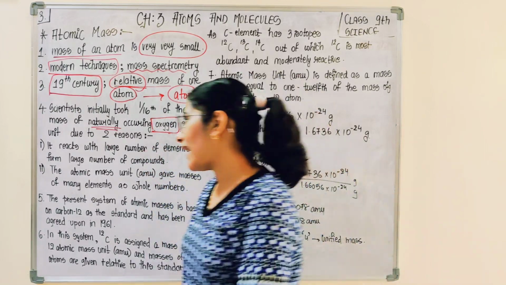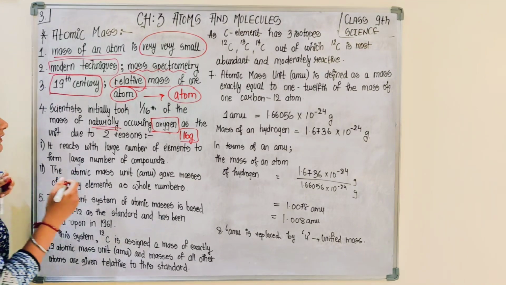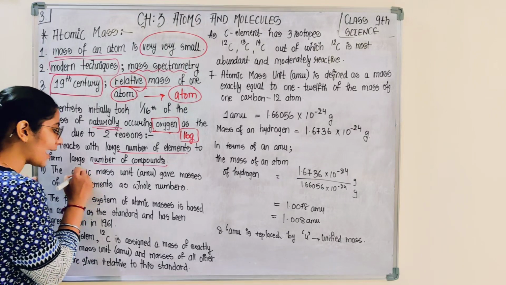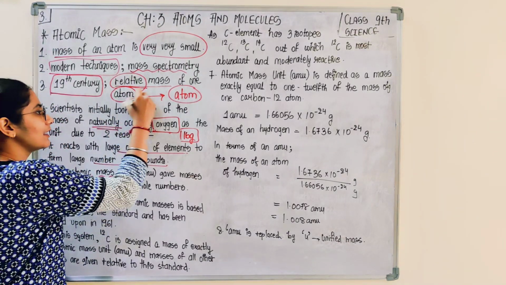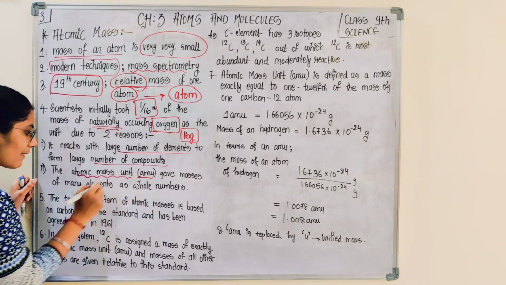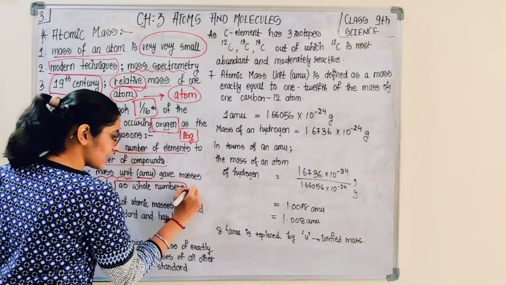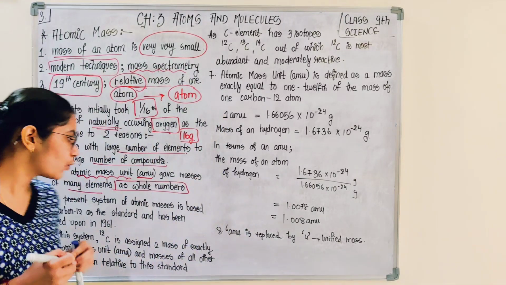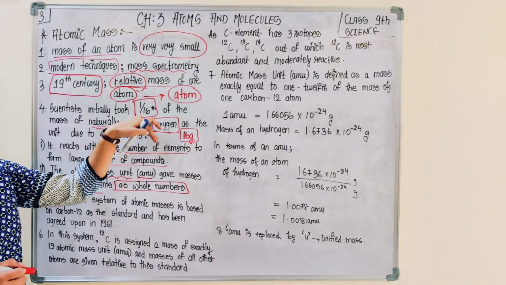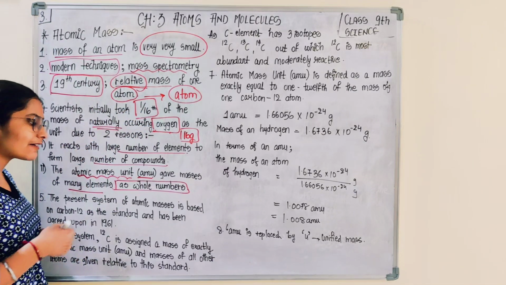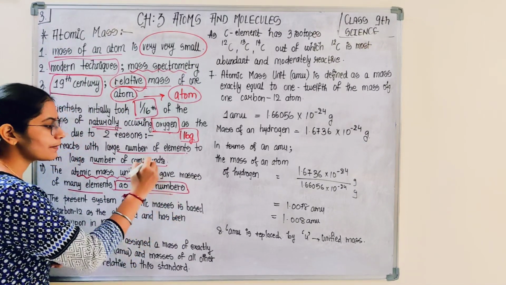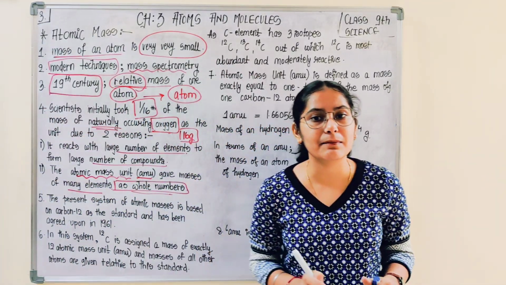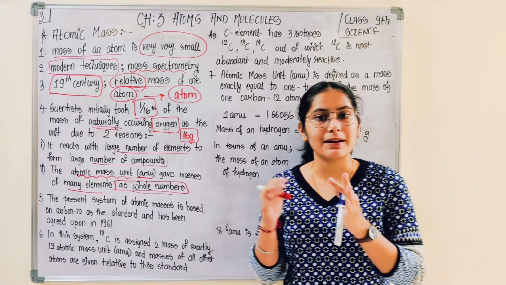Why they chose oxygen is because it reacts with a large number of elements to form a large number of compounds, and the atomic mass unit, that means 1/16, gave masses of many elements as whole numbers. So when you calculate the mass of other atoms using this 1 AMU, that is 1 atomic mass unit, many elements gave their mass in whole numbers. So because of these two reasons, scientists chose oxygen as the standard element to calculate the atomic mass unit.